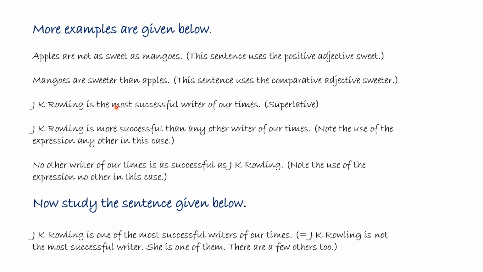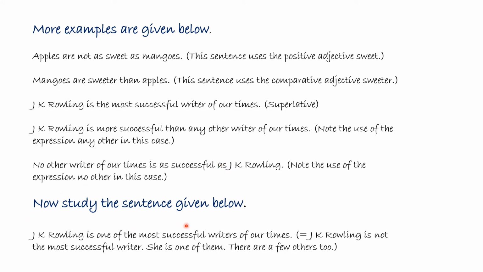J.K. Rowling is the most successful. This is superlative. J.K. Rowling is more successful than any other writer of our times. It is comparative. And then, no other writer of our times is as successful as J.K. Rowling. This is positive. So you can see these three sentences are using different degrees of comparison, but they are conveying the same meaning.